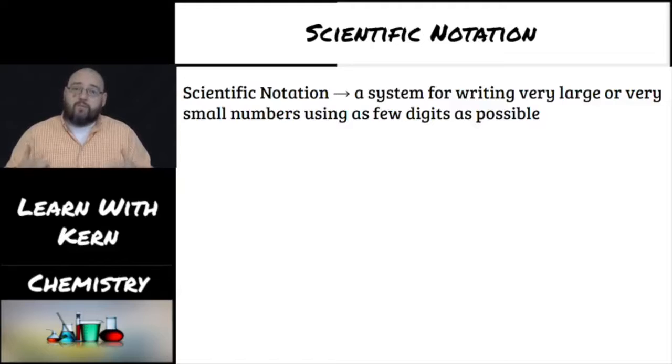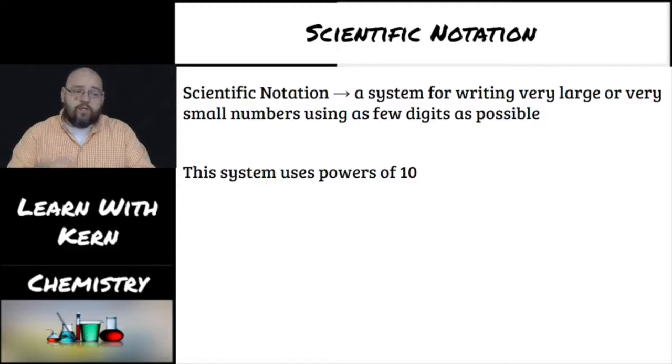And so we have developed a way to only write down the important part and leave out the stuff that is not significant. And that is kind of why we dealt with significant figures previously also, so that we only write down the stuff that is actually significant. All right? And in this system, we use powers of 10, multiplying by 10, because in our decimal number system, when you multiply by 10, it moves the decimal one place to the right. If you divide by 10, it moves the decimal one place to the left. And so multiplying or dividing by 10 will move our decimal. That's why we use powers of 10 or multiples of 10 when we are doing our scientific notation.